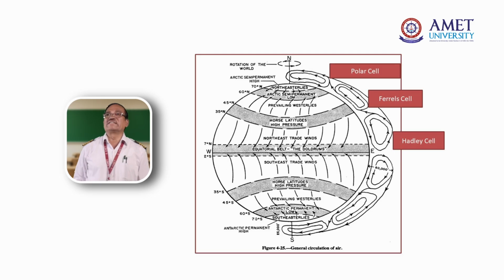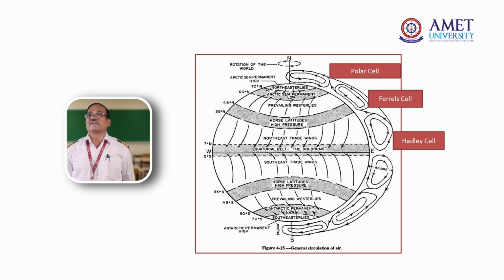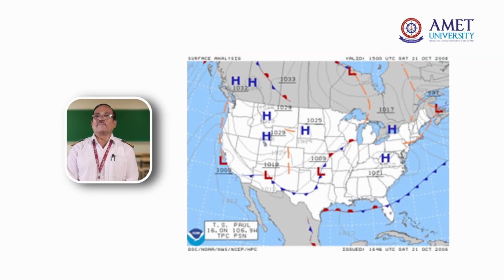Look at this. This is the normal general circulation of the air, atmosphere, and the pressure system. The 0 to 30 degree normally we say Hadley, 30 to 60 degree we say Ferrel, and 60 to 90 degree we say Polar. This is a general map of North America. You can see North America, which is your Mexico, USA, and your Canada.